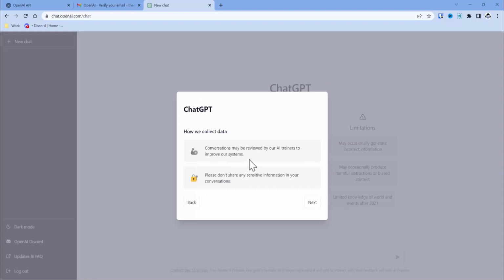Now they may review your conversations so that it can help to improve the system. And you want to make sure you don't share any sensitive information about yourself on ChatGPT because it is an open system to other people. They do like feedback, and there is a Discord server that you can join if you want to give more feedback or read what's going on with the server.